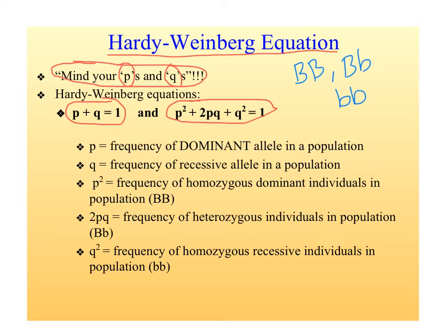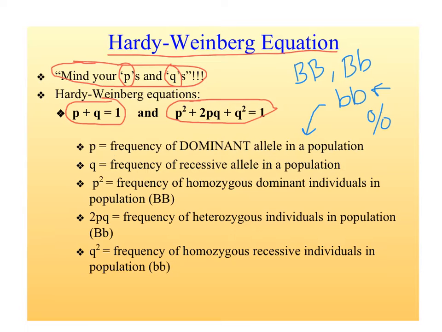These Hardy-Weinberg equations can actually allow you to accurately predict the frequency or percentage of genotypes in the population, like big B big B or big B little b, and also can allow you to predict accurately the percentage of the alleles in the population.